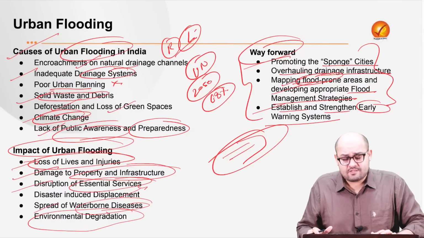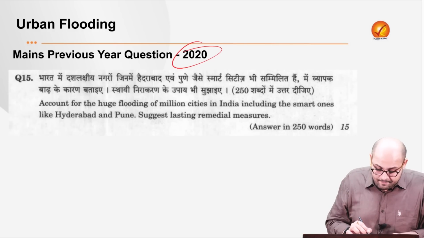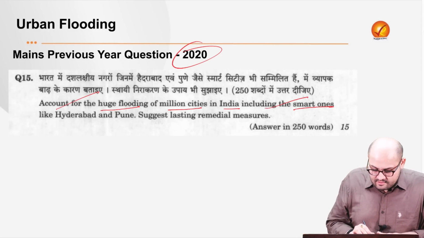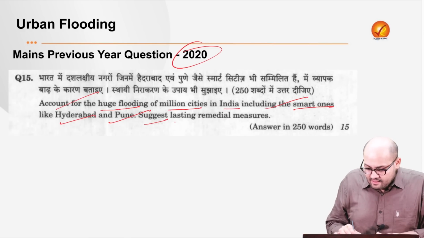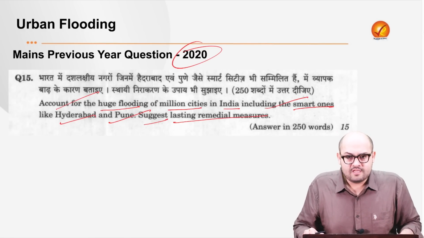Now, before we go to the next topic, there is a particular question. Now, this is from the year 2020. The question says, account for the huge flooding of million cities in India, including the smart ones like Hyderabad and Pune. Suggest lasting remedial measures. Now, I really want you to answer this question and, if possible, post in the comment section.